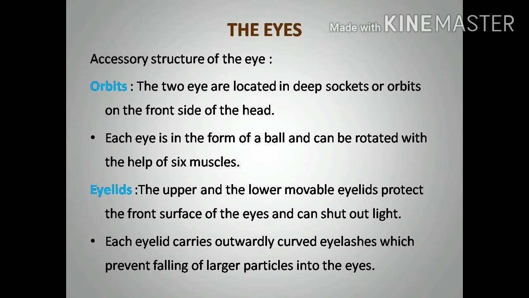Next, eyelids. The upper and the lower movable eyelids protect the front surface of the eyes and can shut out light. So there are 2 eyelids, upper and lower. The upper eyelid is the movable one. These eyelids give protection for our eyes from the light. Each eyelid carries outwardly curved eyelashes. It has a curved hair-like structure that is called eyelashes. It prevents the falling of large particles into the eyes. These eyelids and eyelashes, their main function is to give protection for our eyes.